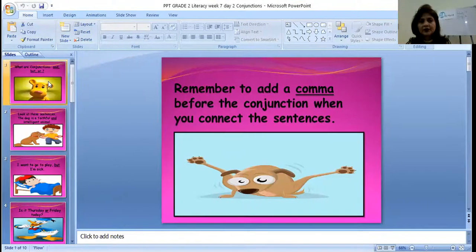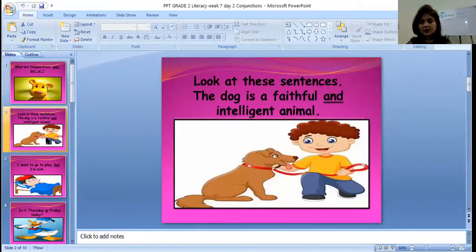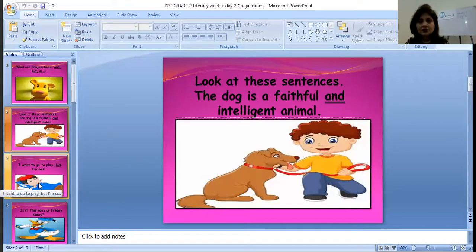Now, the first one is, what are conjunctions? Conjunctions, that means and, but, or. Okay? All right. Now look at these sentences. The dog is a faithful and intelligent animal. Now see how this sentence is connecting. The dog is a faithful and intelligent animal. Now which conjunction are we using? We are using and. Alright. So see how it is connecting these two parts together. Now let's move on.